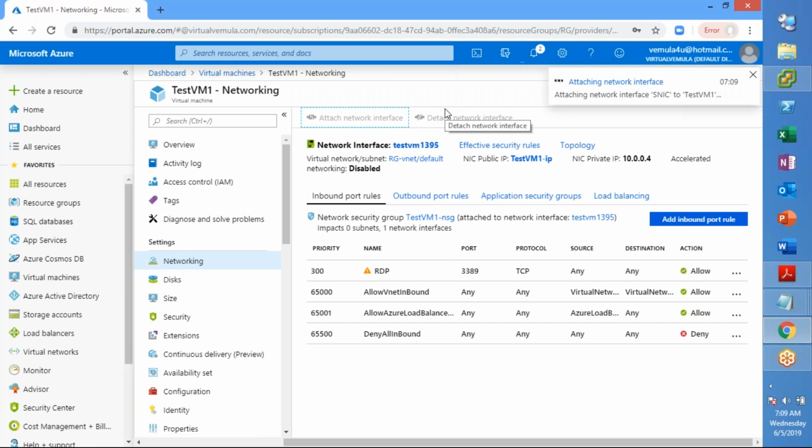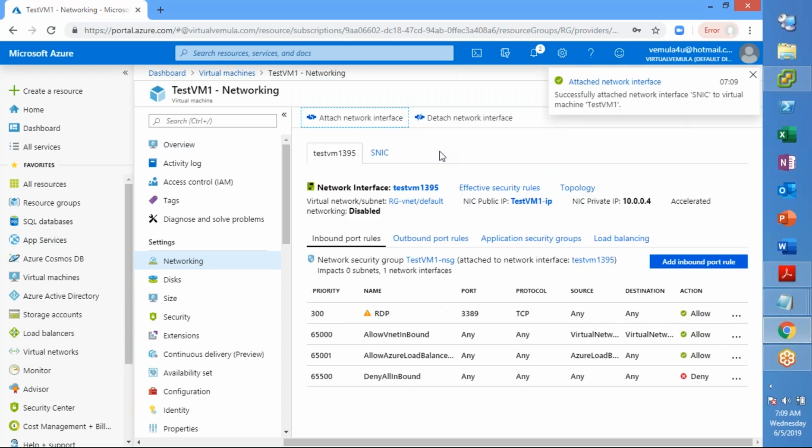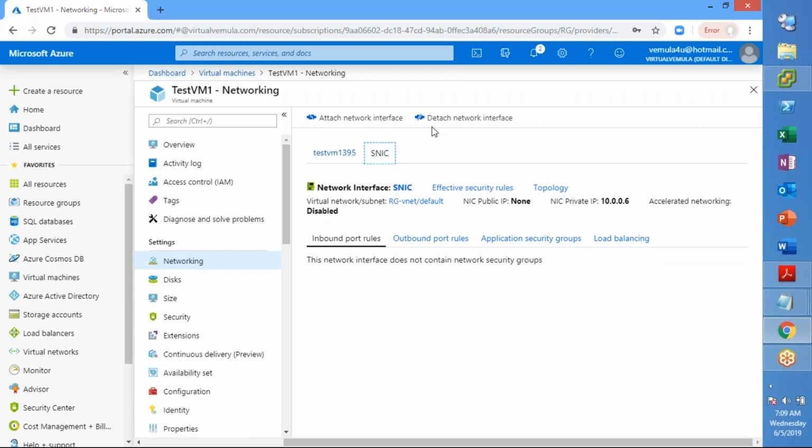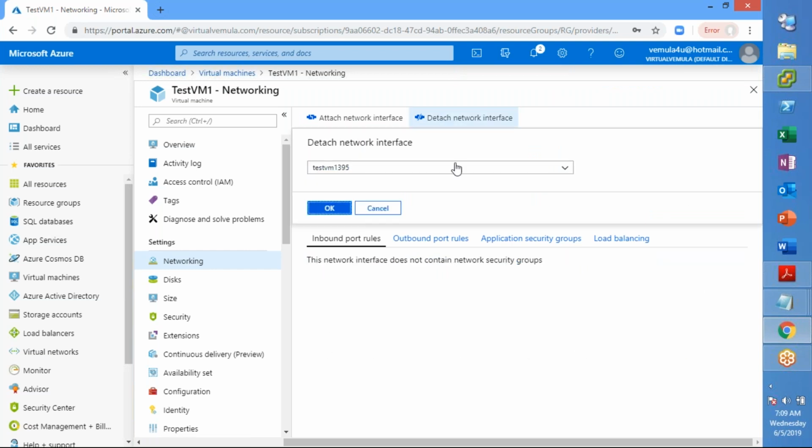Then you should be able to see two network interface cards here, right? One is the existing one, and the other is the secondary network interface card that we just attached. So you can see there are two network interface cards. Now if you want to detach it, you can just go and detach the network interface card by selecting whichever card you want to detach from the virtual machine, right?